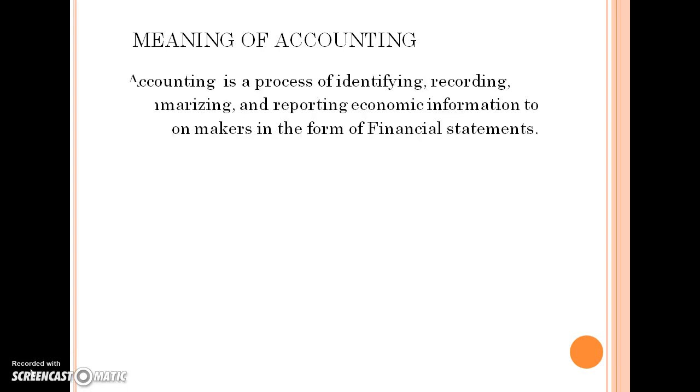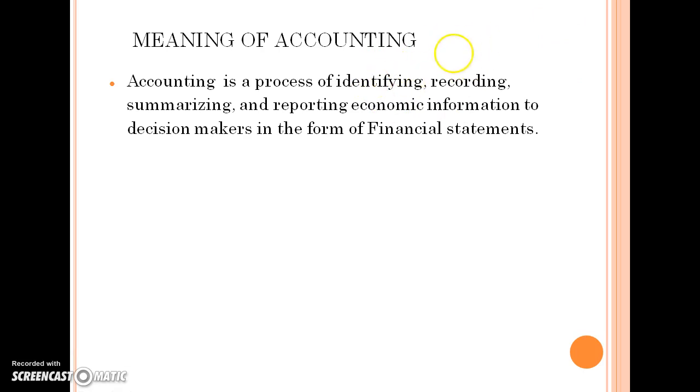Now what is accounting? It is a process of identifying, recording, summarizing and reporting economic information to decision makers in the form of financial statements. Before understanding the full definition, we should understand the different parts of the definition. The first is identifying. Identifying is basically to find out those things which are relevant to the business, meaning those transactions which will affect the business. You have to find that out.